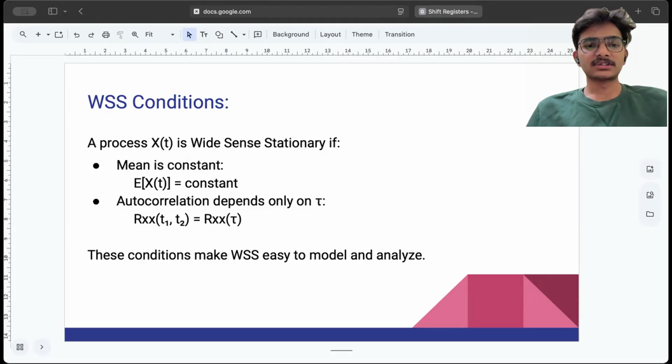Here we can see the equation Rxx of t1, t2 is equal to Rxx of tau. Rxx means autocorrelation, and t1, t2 are the time instants. Here tau is the difference between the times t1 and t2. So the autocorrelation function depends only on the time difference. These are the two main conditions for a process to be wide sense stationary. These conditions make WSS easy to model and analyze.